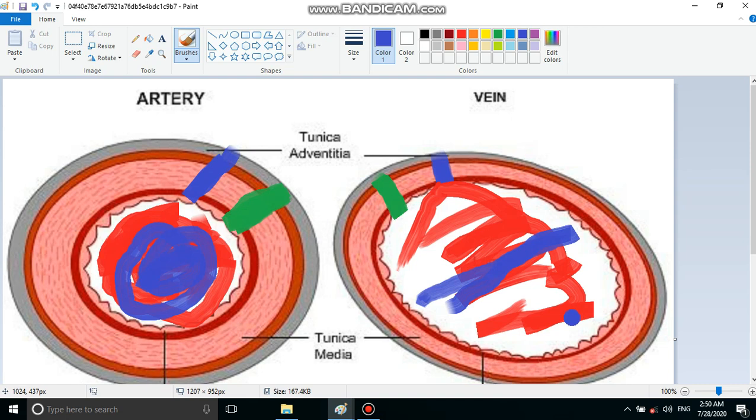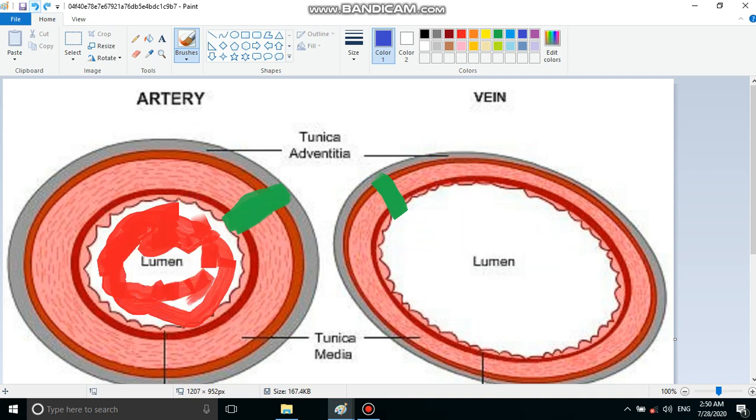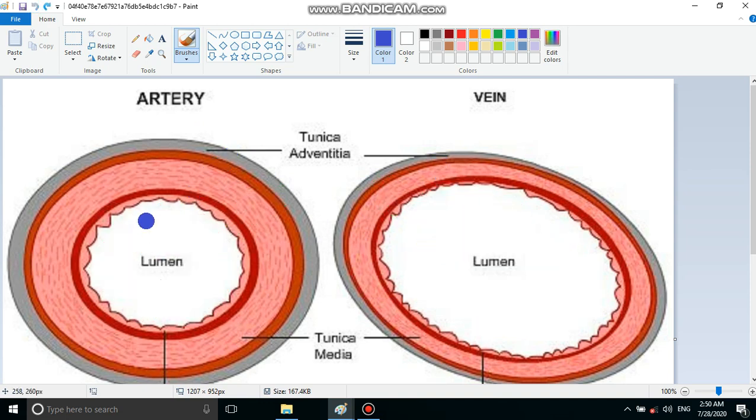Because in artery the lumen is small, the pressure of blood flowing through artery is very high compared to vein. It is simple physics. The volume is less, so what will happen? Pressure increases. So here, because the volume is less, the blood pressure is high, and in this case, because the volume is more, the blood pressure is low.